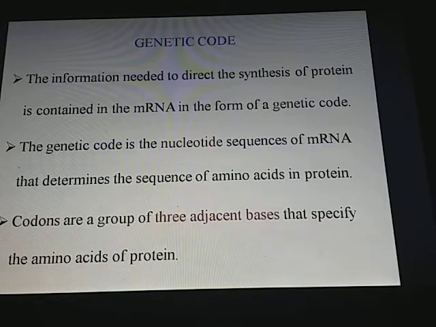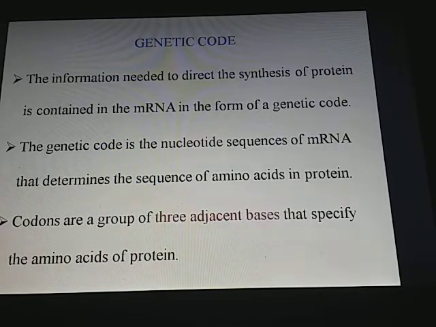The genetic code. The information needed to direct the synthesis of protein is contained in the mRNA in the form of genetic code. The genetic code is the nucleotide sequence of mRNA that determines the sequence of amino acids in the protein. Codons are a group of three adjacent bases that specify the amino acid of protein.